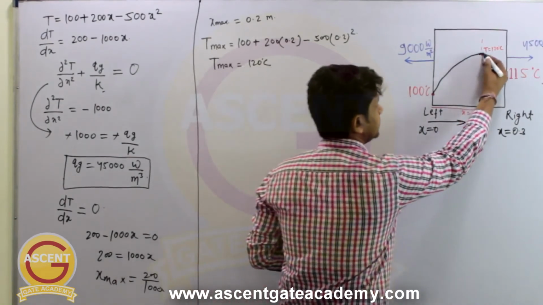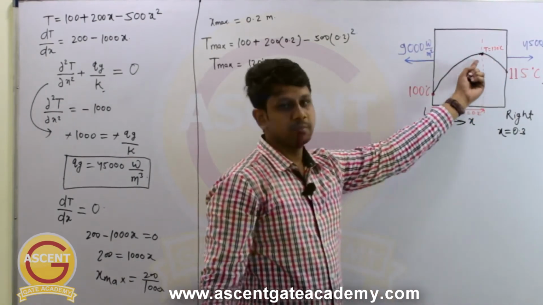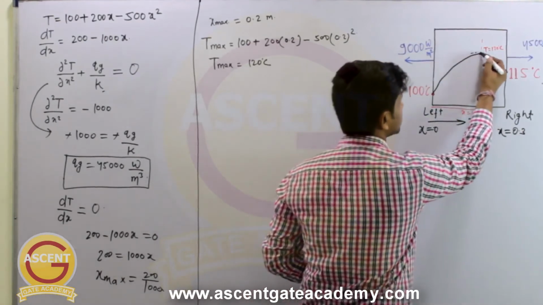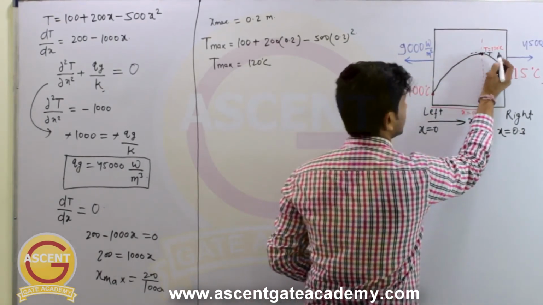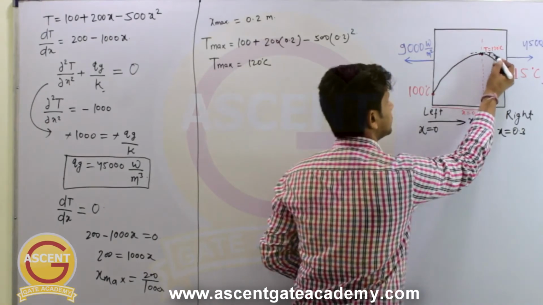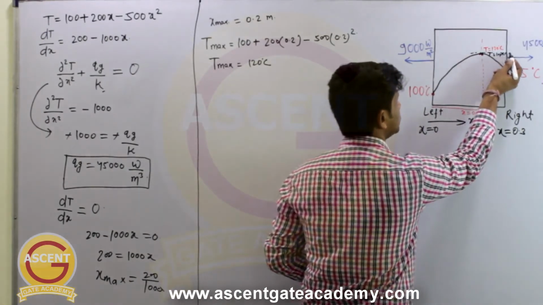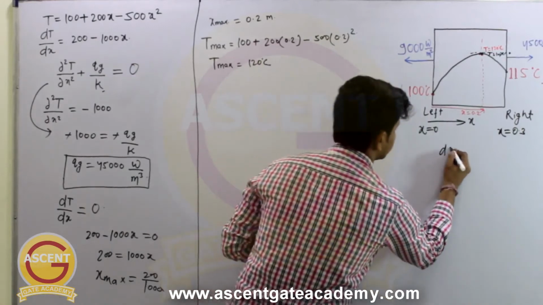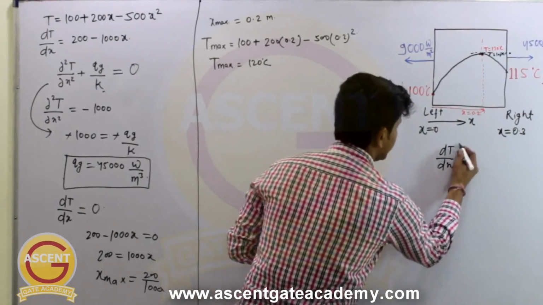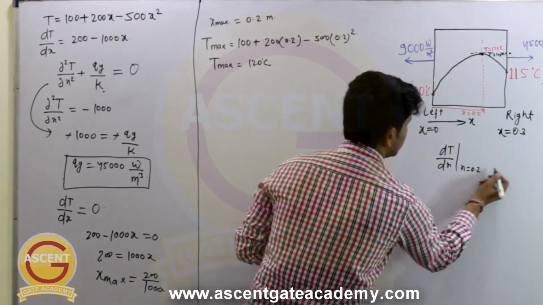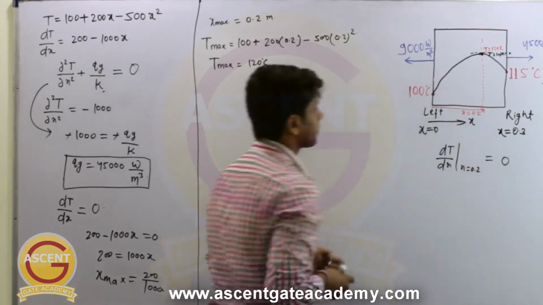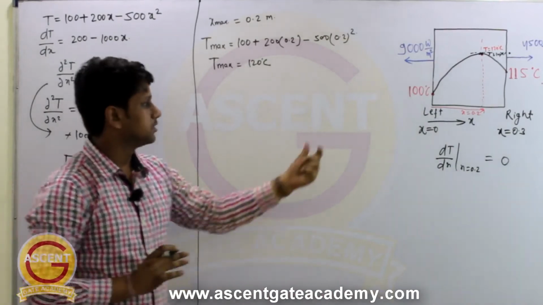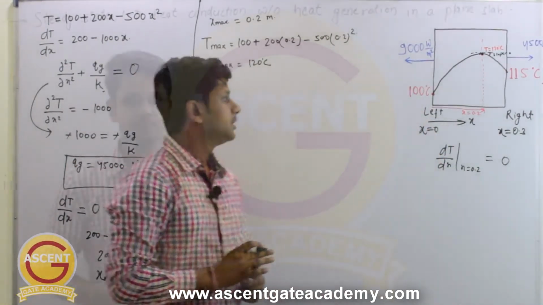Here we can see this is the maximum temperature, and at this point the slope of this equation is 0. What is the meaning of slope? It is dT by dx. So dT by dx at x equal to 0.2 is equal to 0. So we have calculated everything and we have drawn the temperature profile.